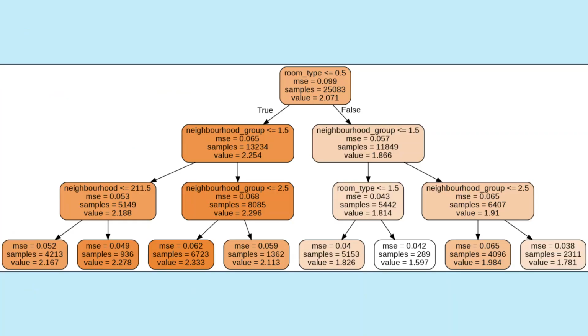To start off with the modeling process, we printed out a decision tree to showcase the varying metrics of each feature with the mean squared error. It started off with the feature that could eliminate the most possibilities, so it started out with the room type and went from there.